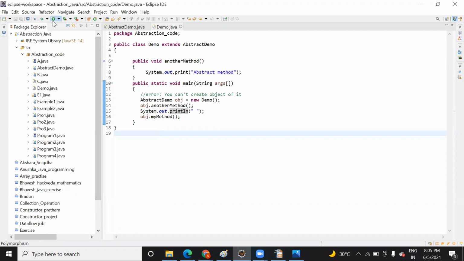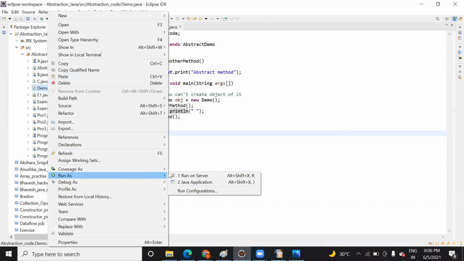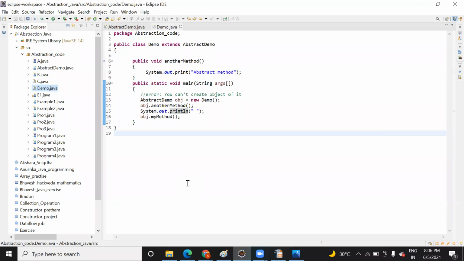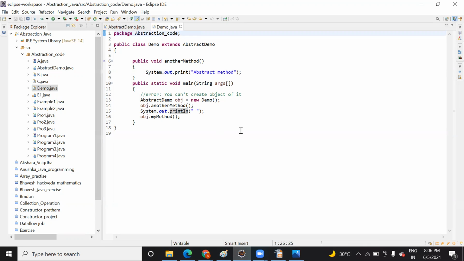So let me run this first. So what happens? Abstraction is open, right? Why is it not running? I think some project is open.